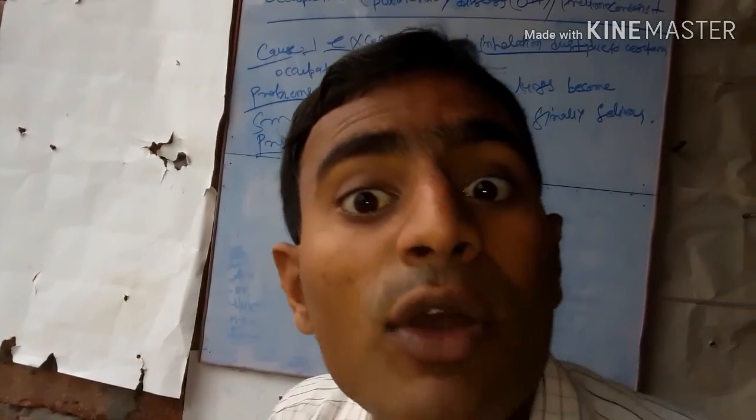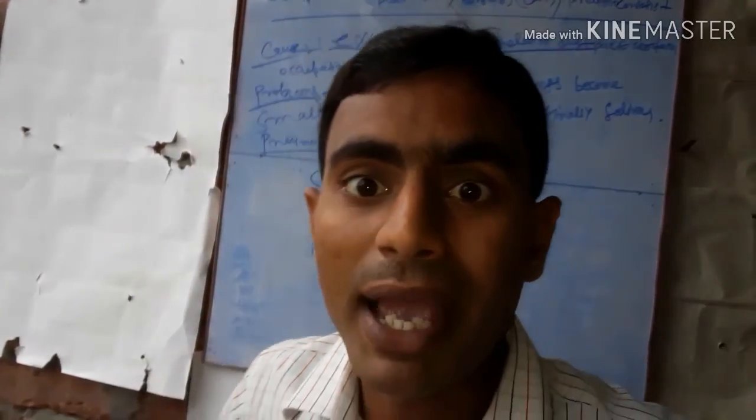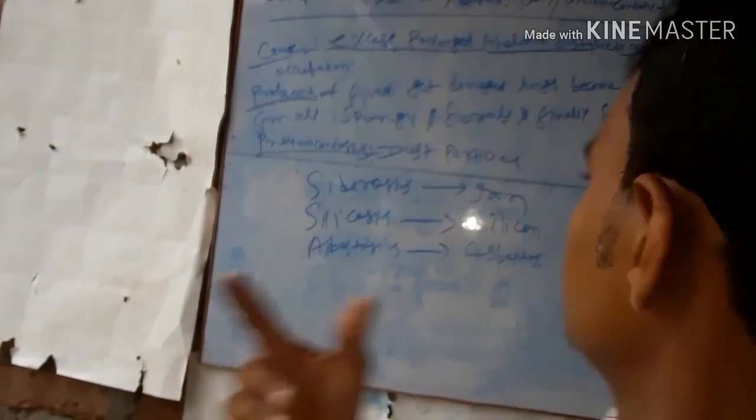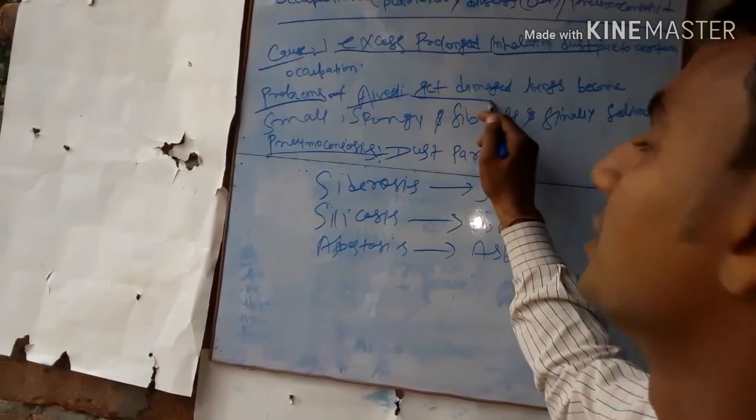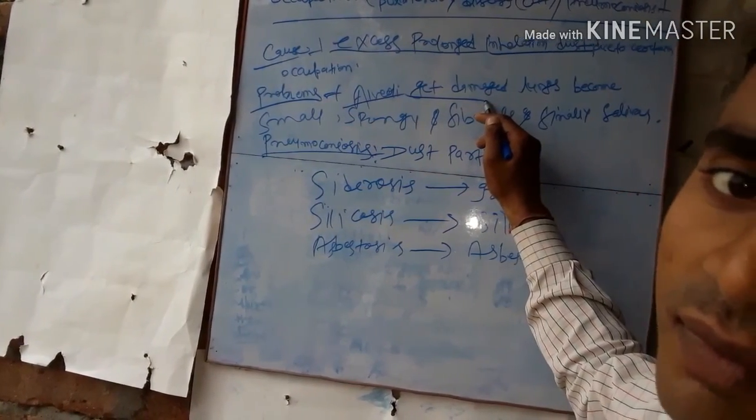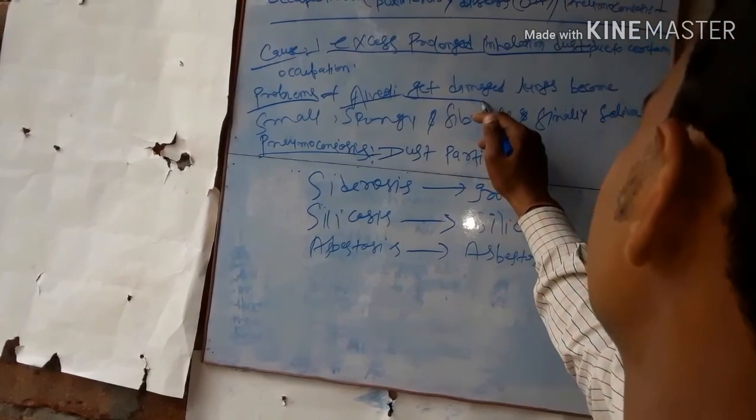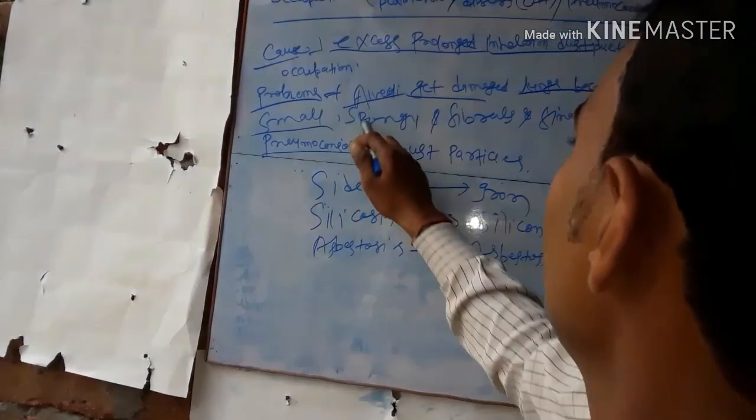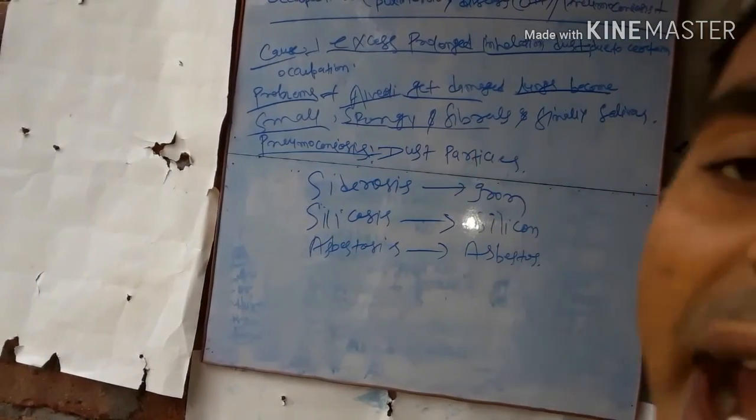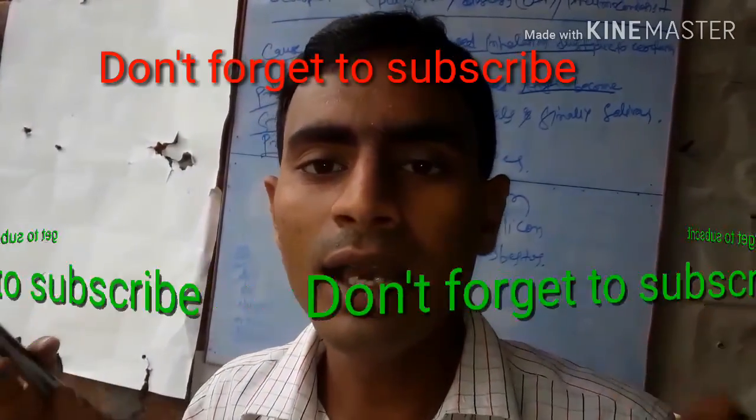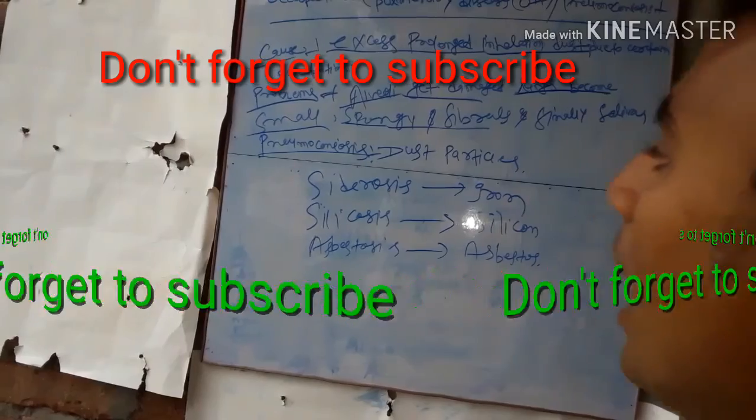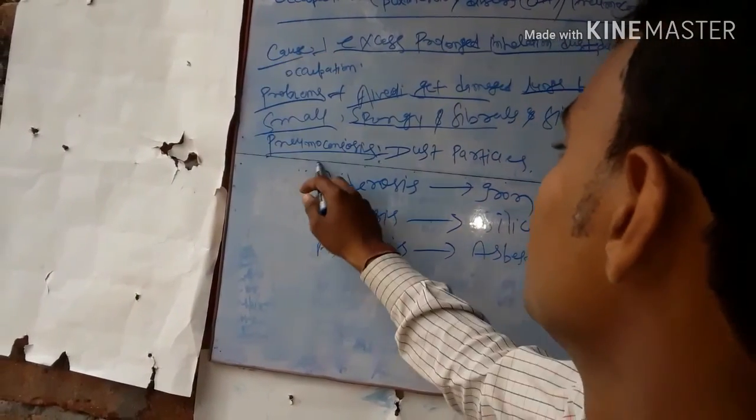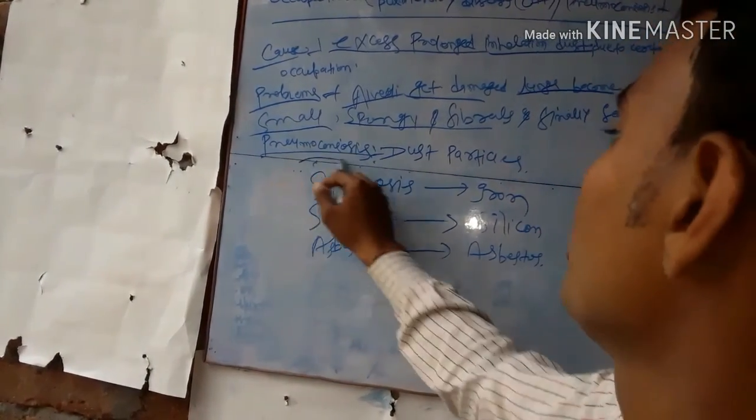So what problem happens if you take in dust particles for a prolonged time? The alveoli get damaged. The lungs become small, spongy and fibrous, and finally fail. And this is a type of pneumoconiosis, caused by dust particles.